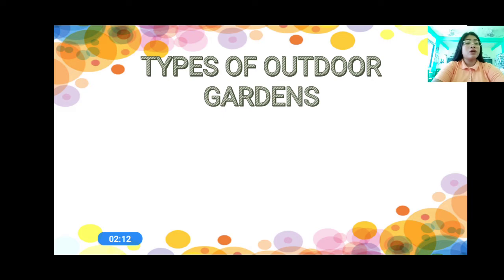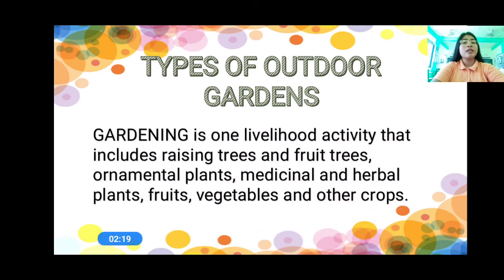outdoors. Okay, so first we have to know what is the meaning of garden, or gardening. So when we say gardening, gardening is one livelihood activity that includes raising trees and fruit trees, ornamental plants, medicinal and herbal plants, fruits, vegetables, and other crops. That is gardening.